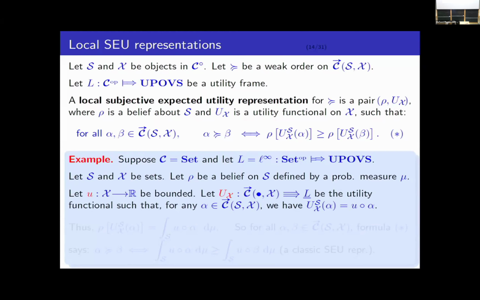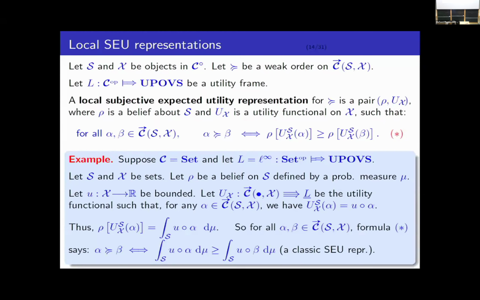So that means for any morphism alpha, U_SX of alpha is just U composed with alpha, right? So that means rho of U_SX of alpha is just the mu integral of U composed with alpha. So for any morphisms alpha and beta, the definition of expected utility representation just says the following: the agent prefers alpha over beta if and only if the mu integral of U composed with alpha is greater than or equal to the mu integral of U composed with beta. So this is precisely the classic definition of a subjective expected utility representation.